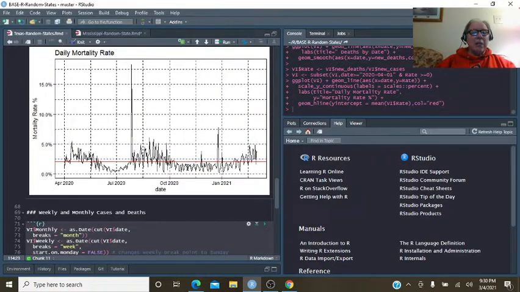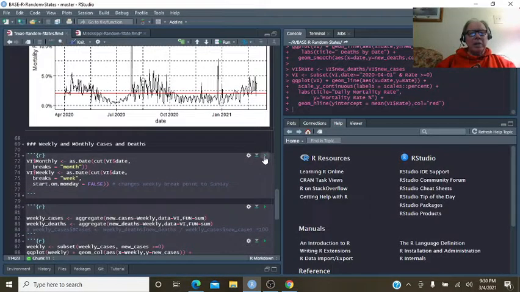Well, this is the mortality rate. Now, remember, a mortality rate is a ratio of cases to deaths. So if cases decline, and deaths remain the same, or they decline at a lesser rate than cases, then this mortality rate will go up. So this could be an indication that the gap between cases and deaths is narrowing. What about some monthly numbers here?